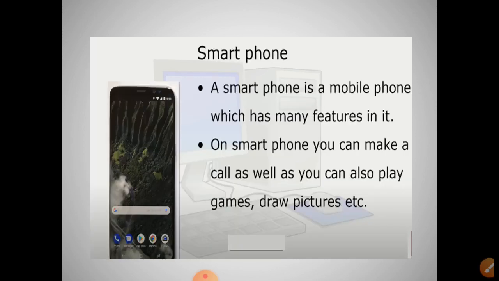Now students, this is your favorite one. You love to play on mobile, right? And you love to download the apps, right? And this is a smartphone with many features. Why do we use a smartphone? To make a call and to play games, or we can draw pictures with the help of any app.